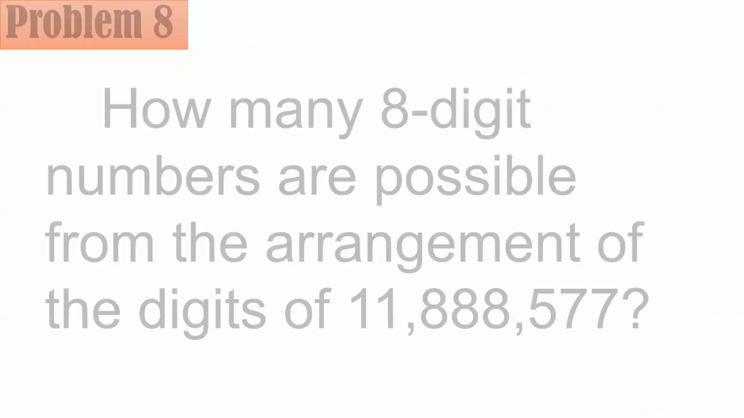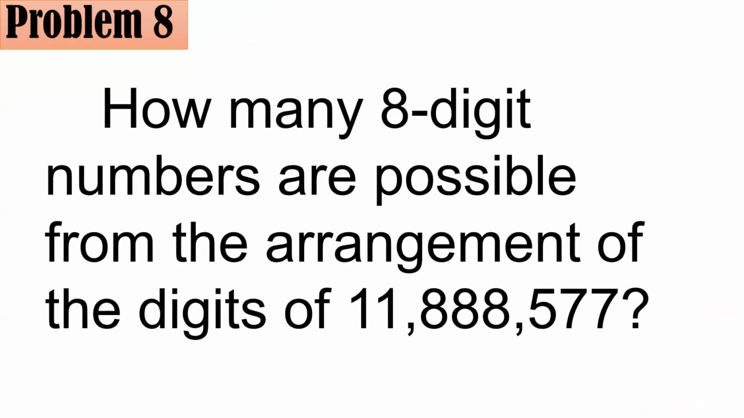Number 8. How many 8-digit numbers are possible from the arrangement of the digits of 11,888,577? So again, we are just going to scramble, or rearrange, all of the digits to form other 8-digit numbers. But since you have repeated elements, like you have 2 ones, this problem again involves indistinct permutation, or permutation with repeated elements.